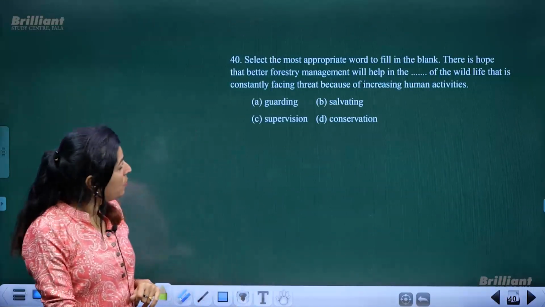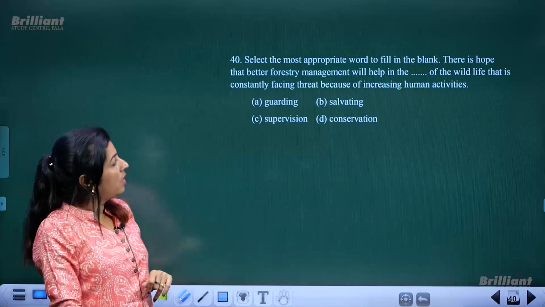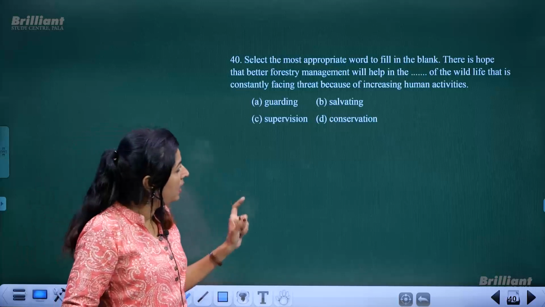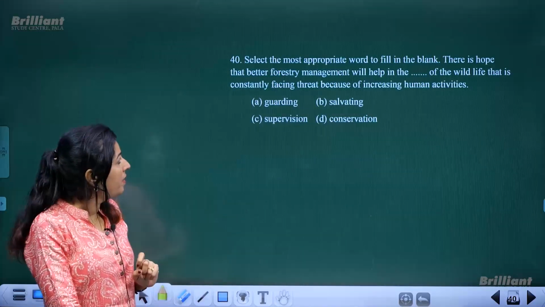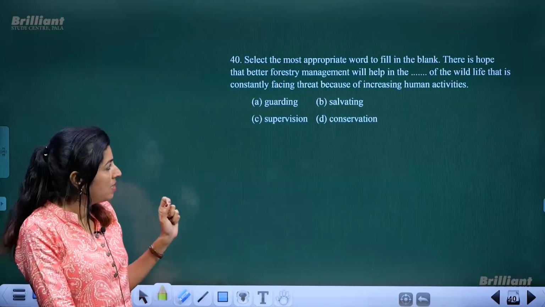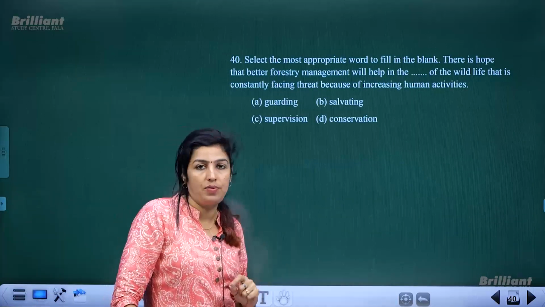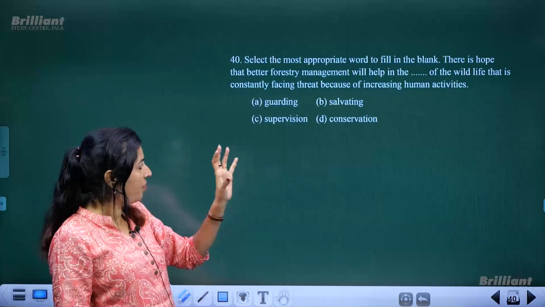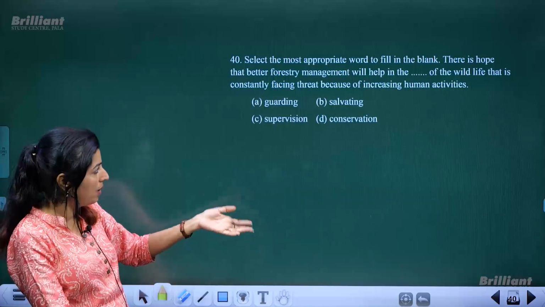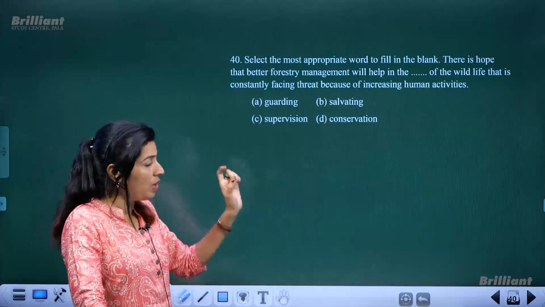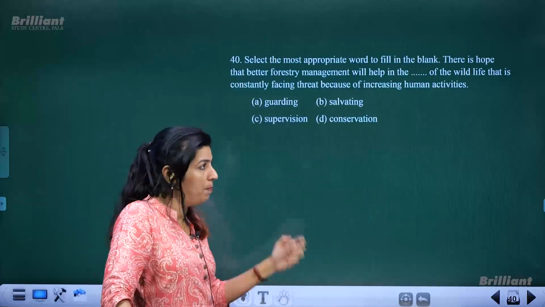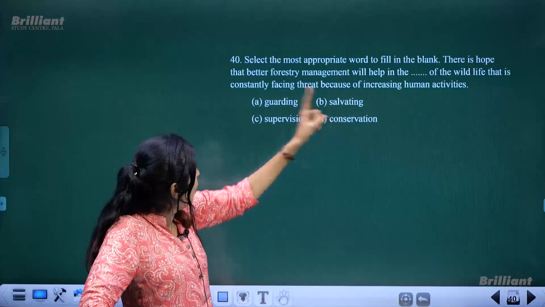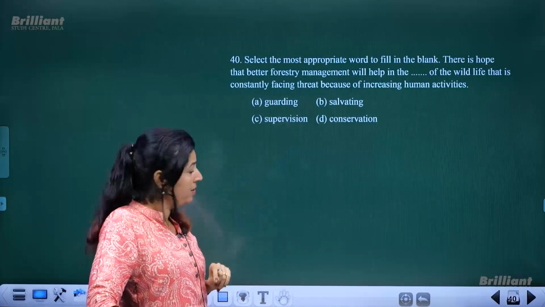The next is, select the most appropriate word to fill in the blank. There is hope that better forestry management will help in the dash of the wildlife that is constantly facing threat because of increasing human activities. See, actually for this question, you may find that more than one option is possible, but focus and find out the exact word which is more appropriate, the best one. Okay. See, the sentence is, there is hope that better forestry management.